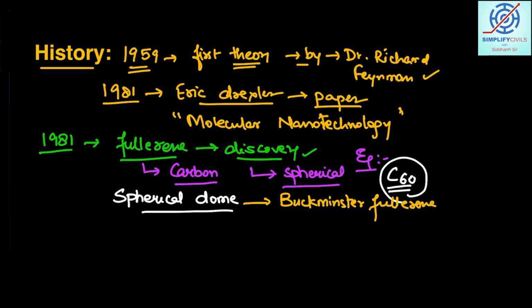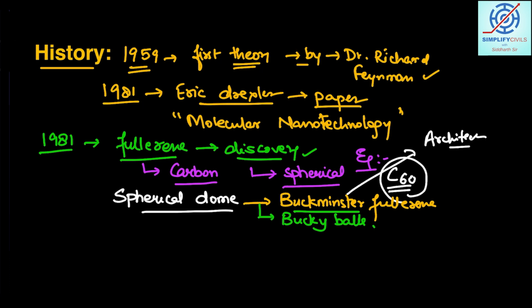Another name for such a structure is basically buckyballs. So why has the name Buckminster been given? Actually, Buckminster was basically an architect, and he designed a dome-shaped building. Since fullerenes were also spherical, hollow, and dome-shaped, they were named after